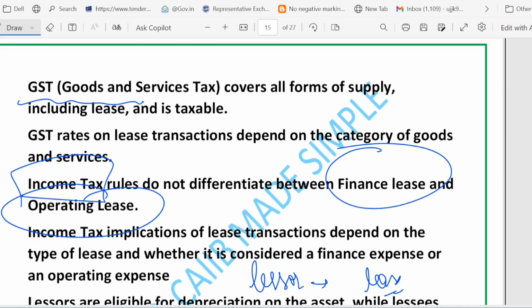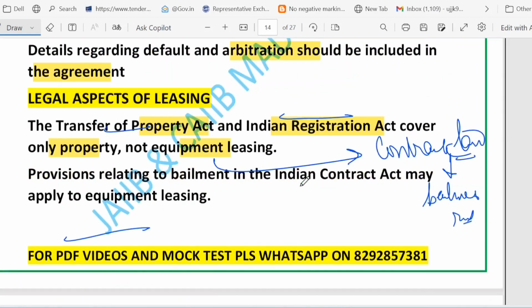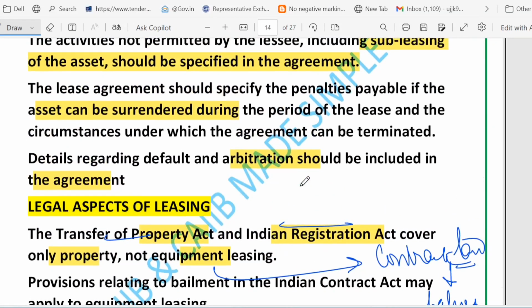So let me give you some examples to make this concept crystal clear. Suppose you lease a photocopier and then let another firm use it for a fee. This is called subleasing. Then early surrender penalty: if you surrender early, you have to pay a penalty. If you return a lease after 1 year of a 3-year lease, the contract may require you to pay a fixed surrender fee or the remaining rental. Dispute resolution: many contracts say any dispute will go to arbitration in Mumbai, and that tells you where and how disputes will be settled. So these are the points.